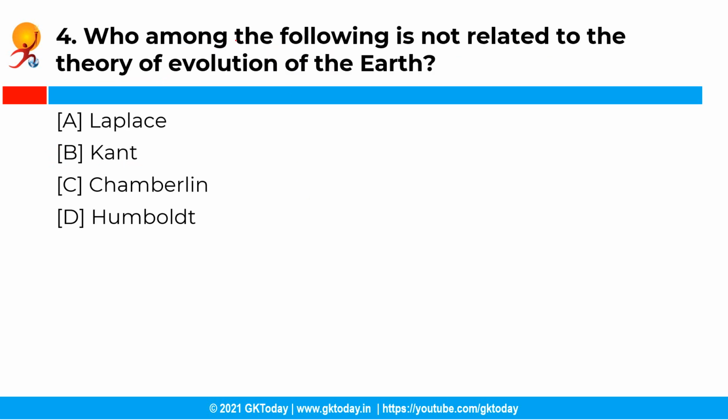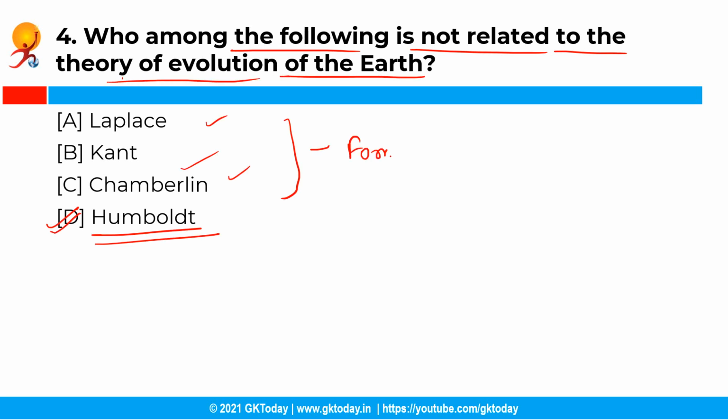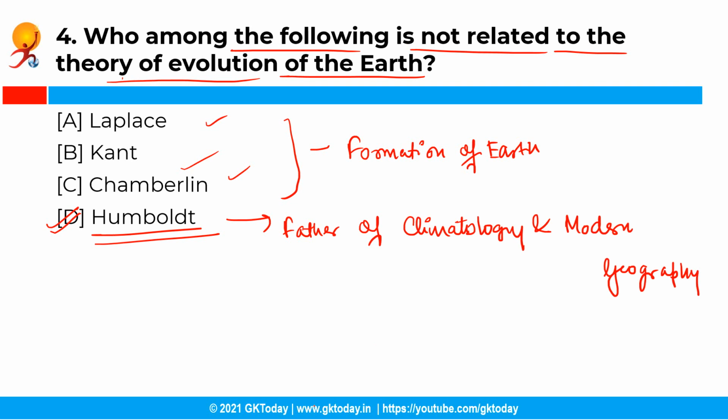Moving ahead with the next question. So who among the following is not related to the theory of evolution of the earth? So you have the following options and the correct answer is option D, that is Humboldt. So basically the theories on the formation of the earth have been put forward by Laplace, Chamberlain, Kant, Moulton, etc., whereas Alexander von Humboldt is regarded as the father of climatology and modern geography.